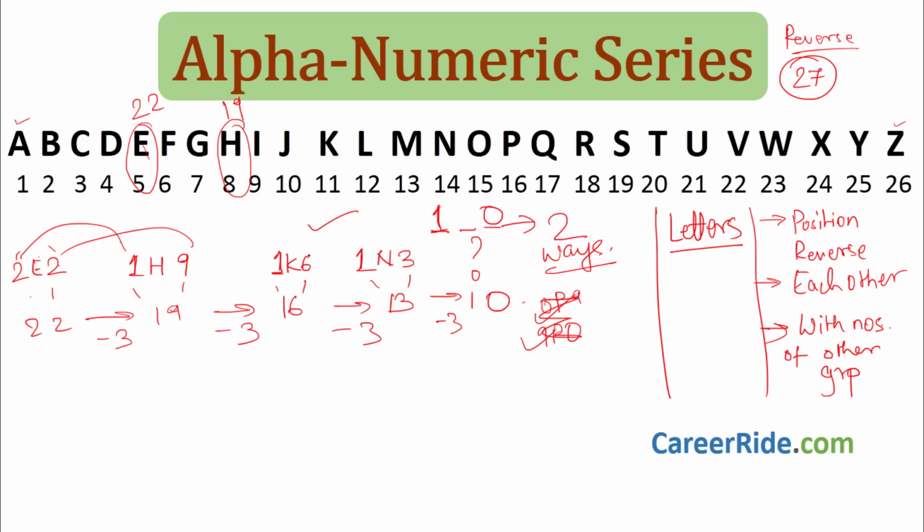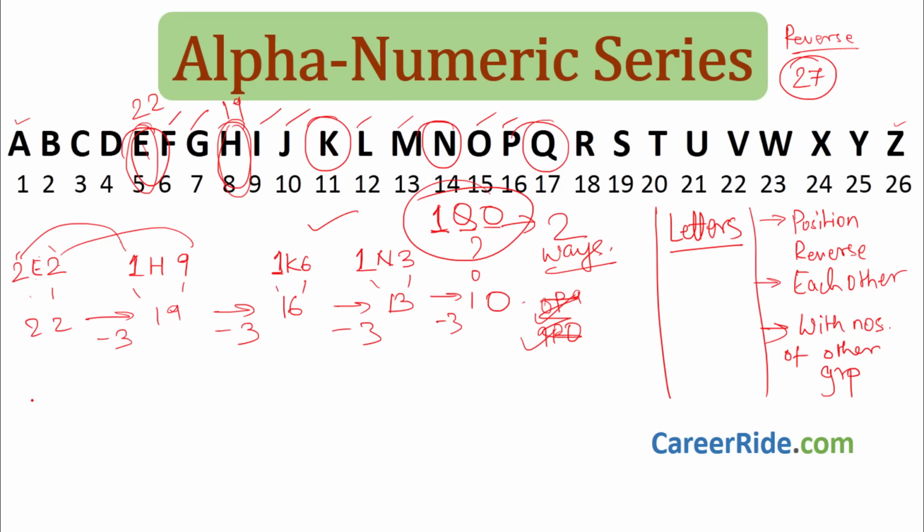We have to find the letter E and H. E is over here, H is over here. There is a gap of 2. Okay, they have skipped 2 letters, H and K. One letter skipped, second letter skipped, K. K and N. One letter skipped, second letter skipped, N. N and next what is there? One letter skipped, second letter skipped, Q. So answer is Q. So answer is 1QO. So this is the second way to solve the same sum. You can use any number of ways, just get the right answer.